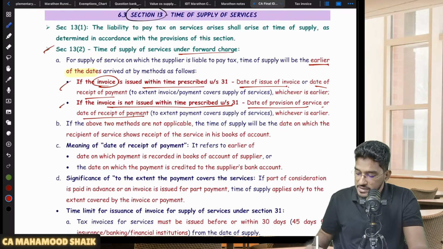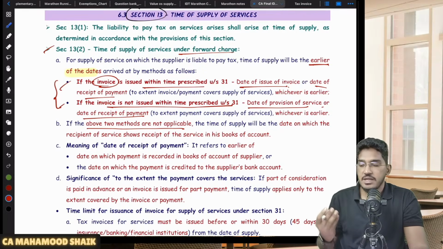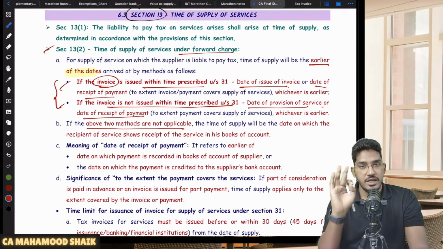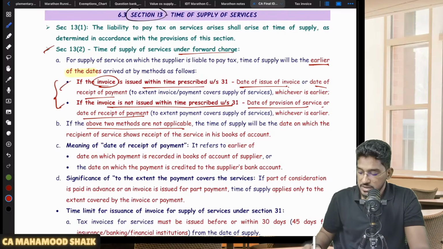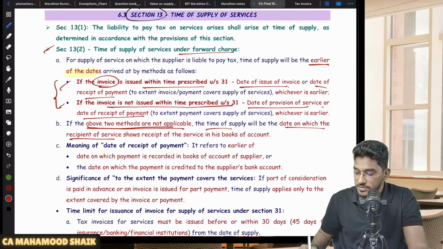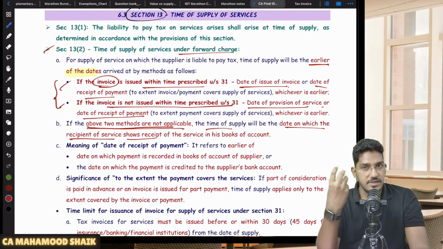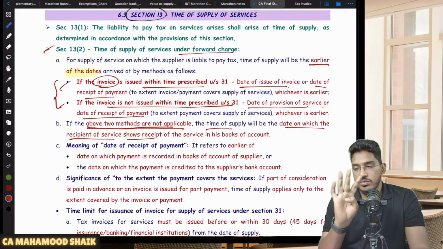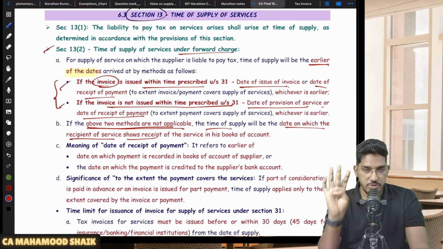Understood. So one more point they say here: in case the above methods are not applicable, if you are unable to determine the time of supply according to the above rules, for example, date of provision of service is not available, date of invoice is not available, date of receipt of payment is also not available, then the time of supply will be the date on which the recipient of service shows receipt of the service in his books of accounts. So in case as a supplier, you are making supply of service, and from your records we are not able to find out the time at which you have provided the service.